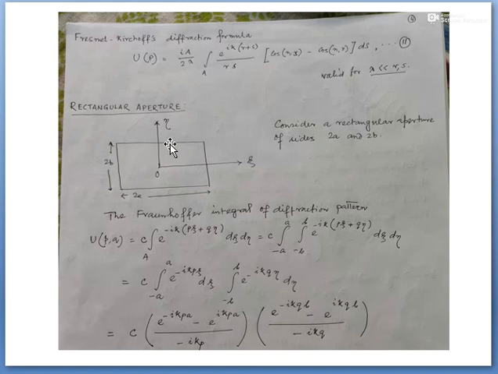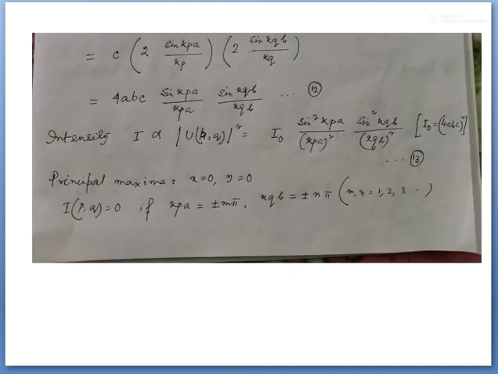Along xi direction there will be alternate dark and bright bands. Along negative xi direction, also along positive and negative eta direction, and along positive xi direction there will be alternate dark and bright bands. So the figure will be a two-dimensional diffraction pattern. Okay, so this is the theory of rectangular aperture, that is diffraction through a rectangular aperture. Okay.